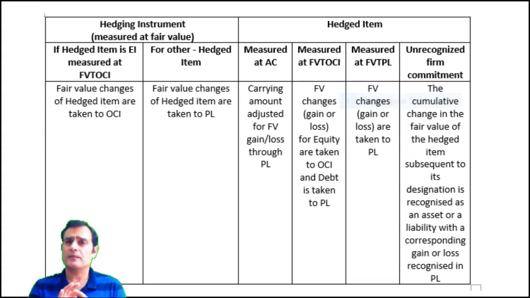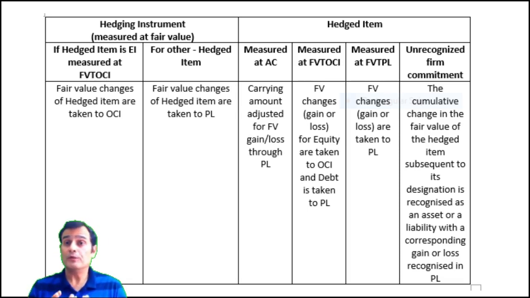The hedging instrument is going to be taken at fair value, undoubtedly. So one thing is very clear: when you're looking at a hedging instrument, it is to be measured at fair value. But the question that comes to mind is, where would the fair value changes go? Generally it all goes to the profit and loss account, but you need to see whether the hedged item is an equity instrument which is measured at FVTOCI, or any other hedged item.